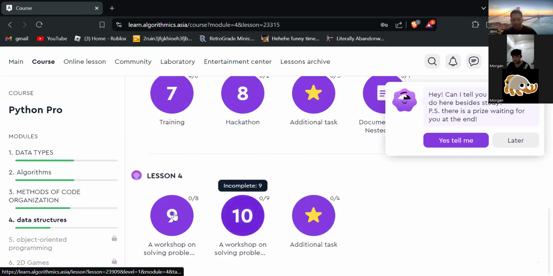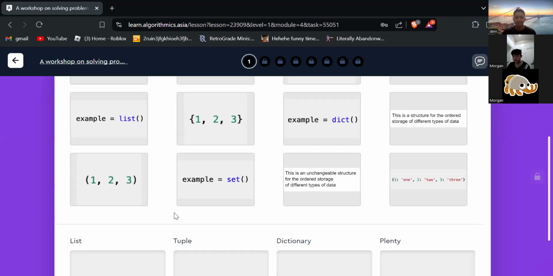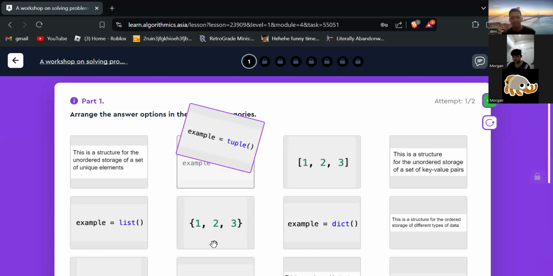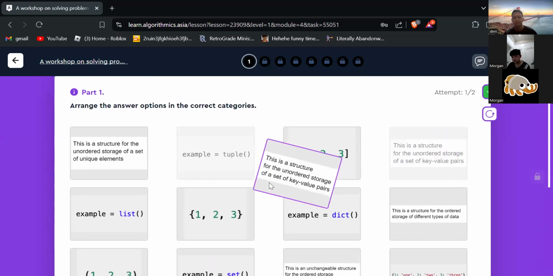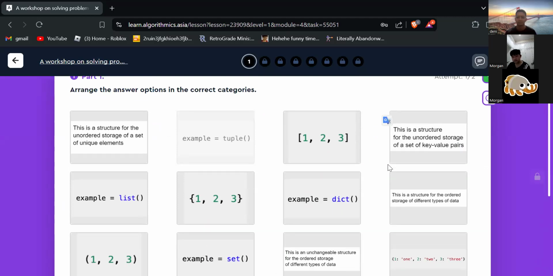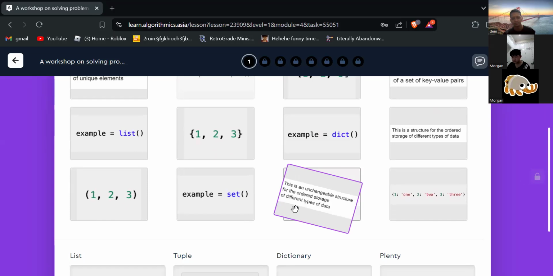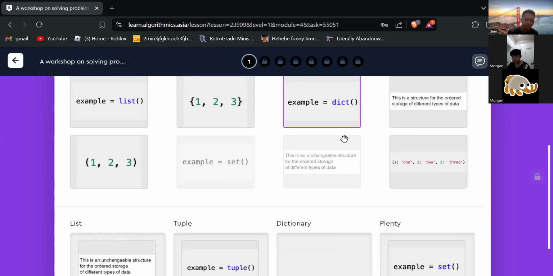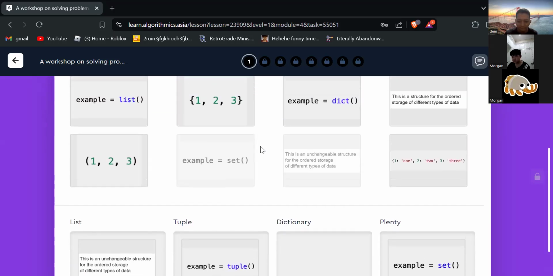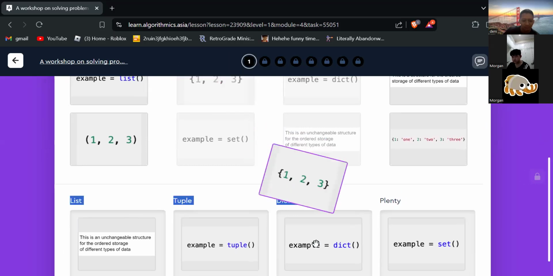Okay, number 9. There are 4 data types: list, tuple, dictionary, and the last one is sets. Tuple.